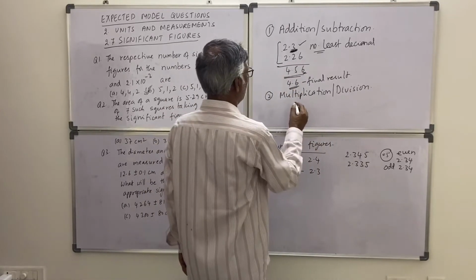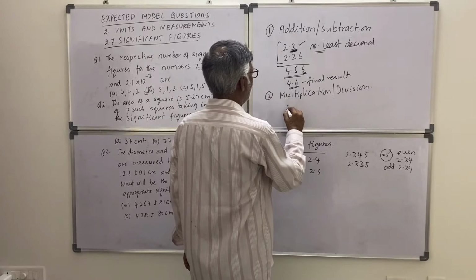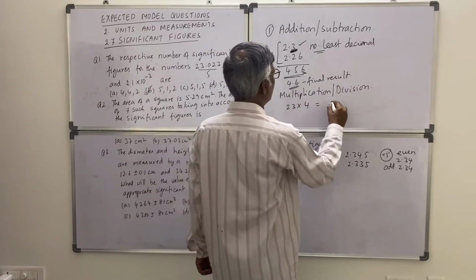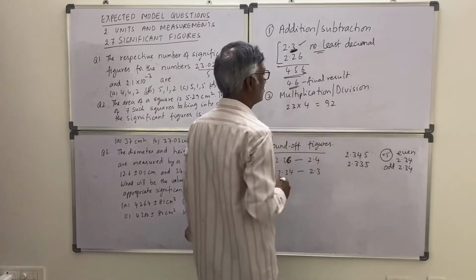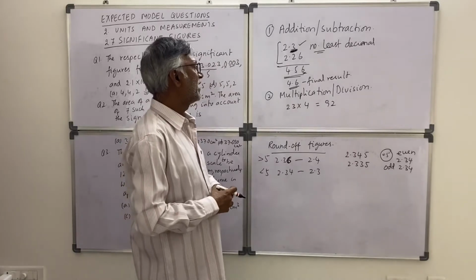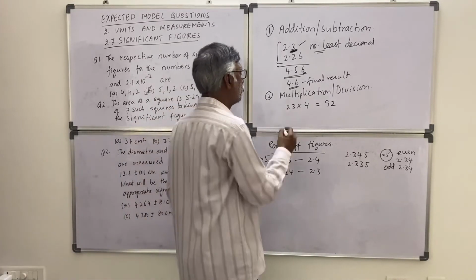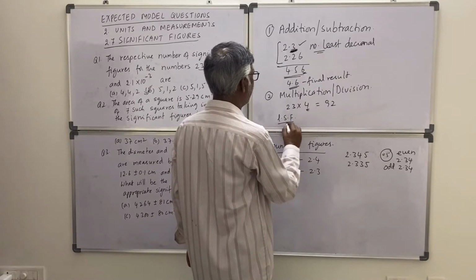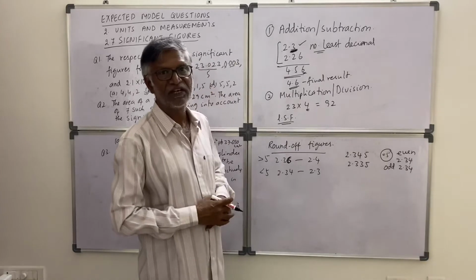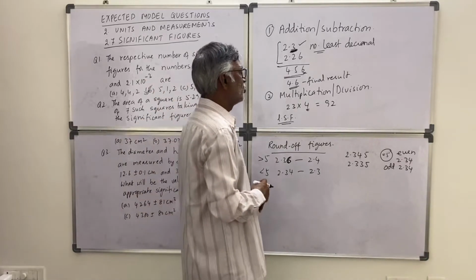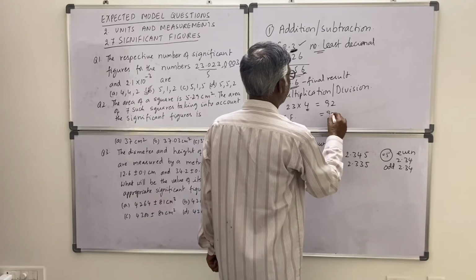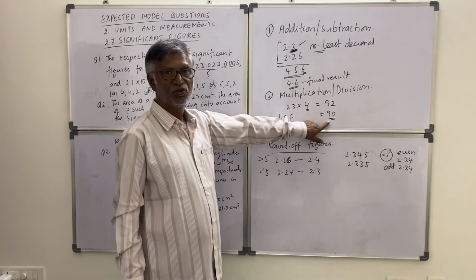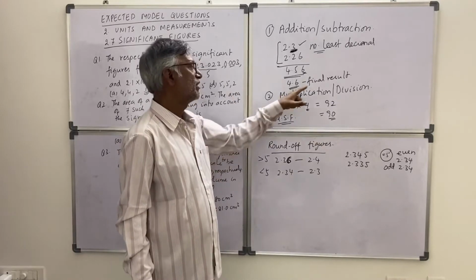Suppose 23 into 4, if you are multiplying. Suppose how much is this? 92. So what happens is, here the least number of significant figures. Whichever has the least number of significant figures, you have to keep that many significant figures finally. So this one will become 90. Drop the 2, 90 it will become. So only one significant figure it should have. That is the rule in multiplication or division.